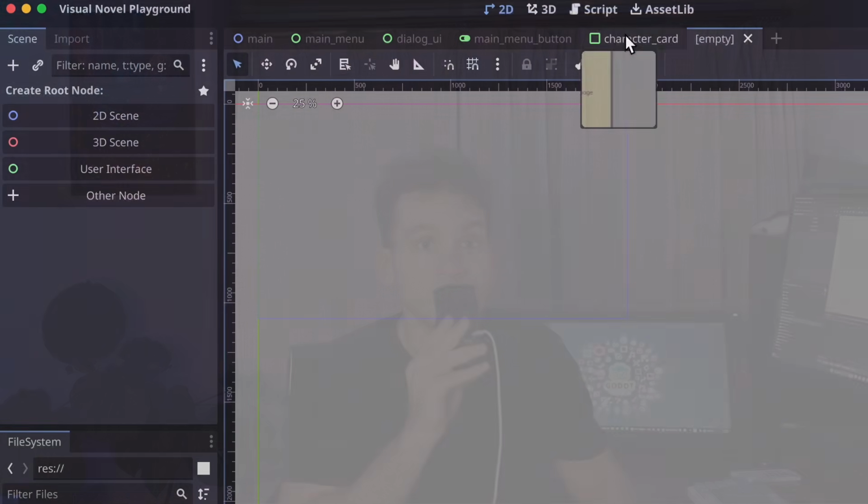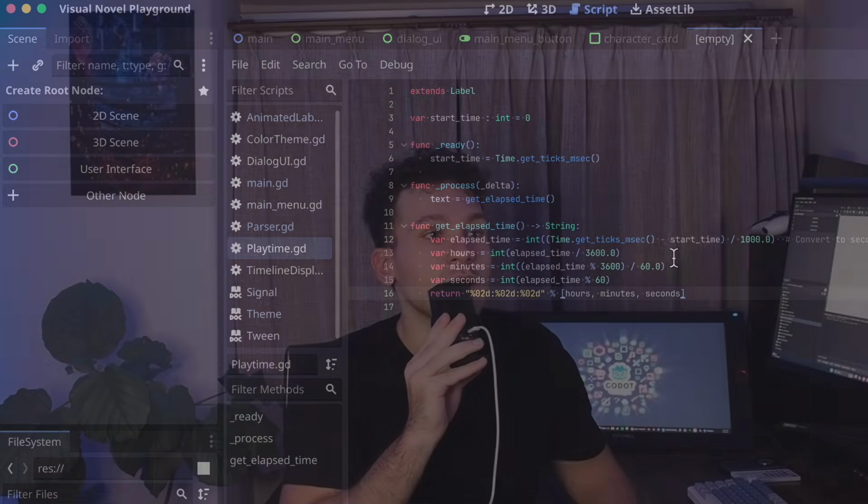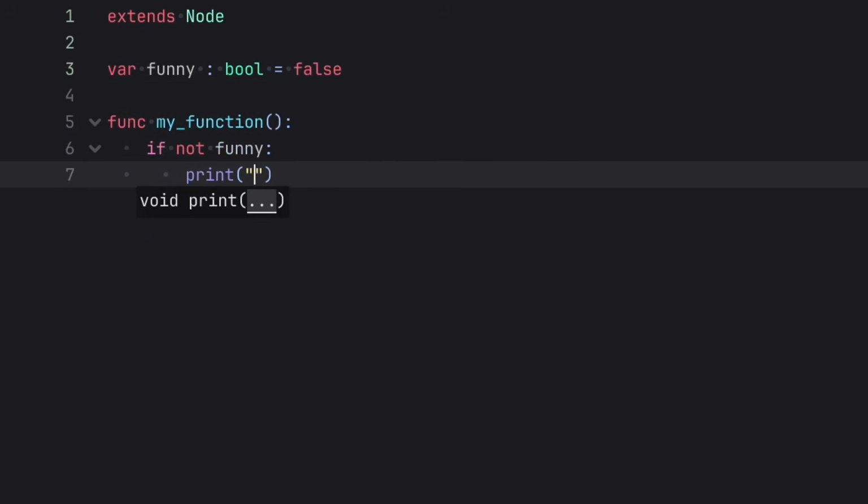Programming in Godot happens in the engine itself. They have their own programming language called GDScript, and if you've never coded anything before or if you're a beginner, don't worry. GDScript really resembles Python, a language argued to be one of the easiest to learn. Godot's syntax is pretty much like caveman English.